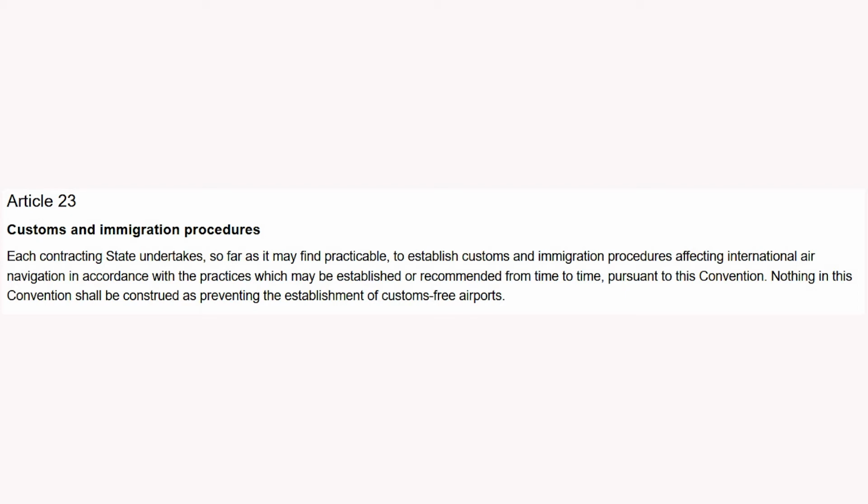Article 23. Customs and immigration procedures. Each contracting state undertakes, so far as it may find practicable, to establish customs and immigration procedures affecting international air navigation in accordance with the practices which may be established or recommended from time to time, pursuant to this convention. Nothing in this convention shall be construed as preventing the establishment of customs-free airports.